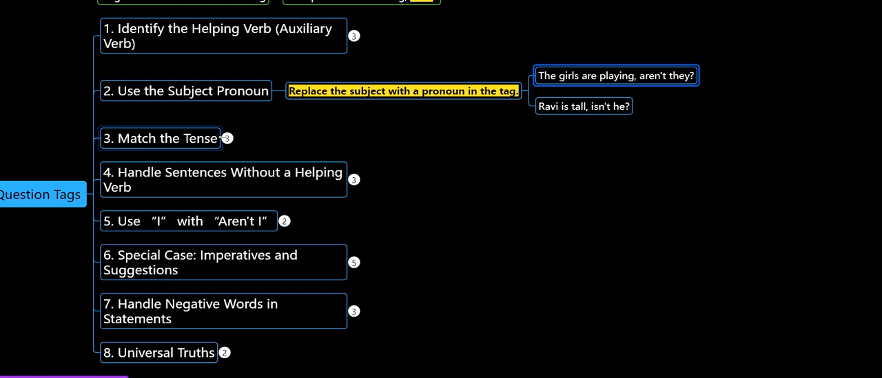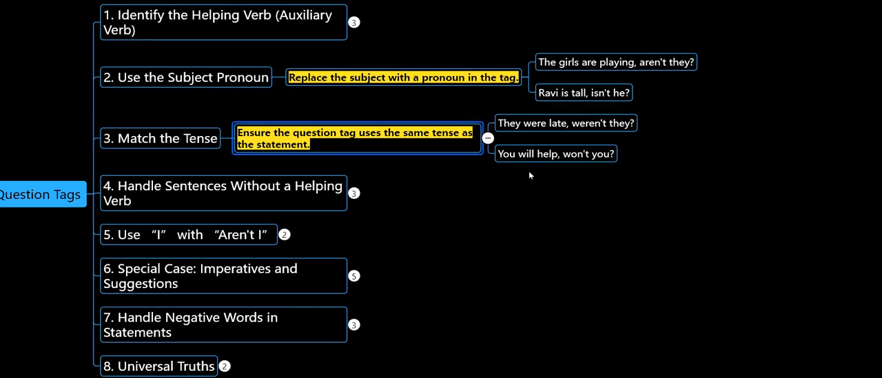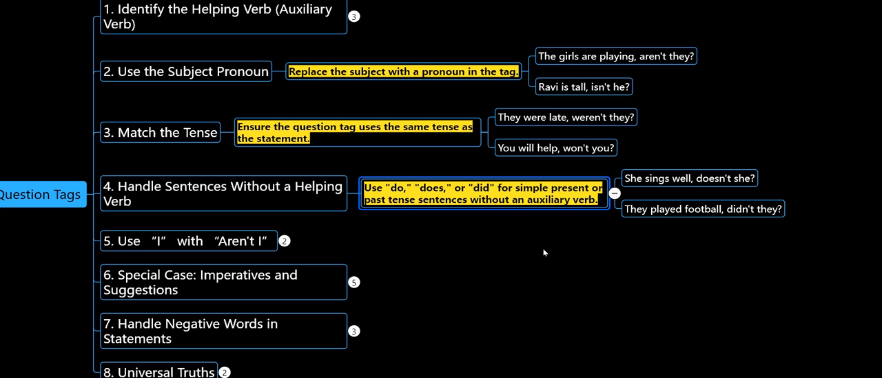And coming to the third rule, match the tense. The tag must match the tense of the statement. So, they were late, weren't they? Coming to the next one, handle sentences without a helping action verb. That means if there is no auxiliary verb in the statement, use do, does or did based on the tenses. So if there is no helping action word in the entire statement, definitely we need to go with do, does or did based on its tense format.